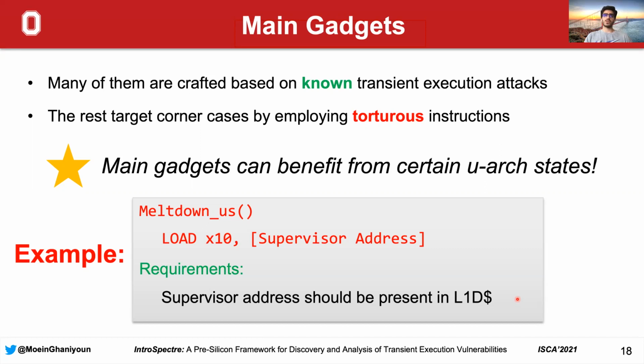So this means that it's more likely for these gadgets to show their intended behavior if a certain microarchitectural state is ready for them. As an example, we have the Meltdown-US main gadget here, which is a simple load instruction from a supervisor address to register X10. The requirement for this gadget is that the supervisor address should be present in the L1D cache. So if we prime the L1D cache with the supervisor address, it's more likely for this gadget to show its intended behavior and to be properly executed.